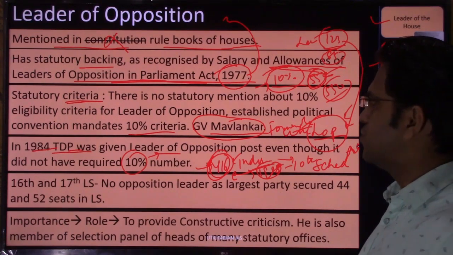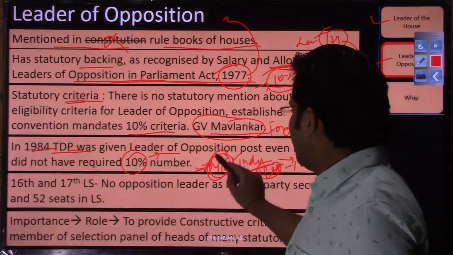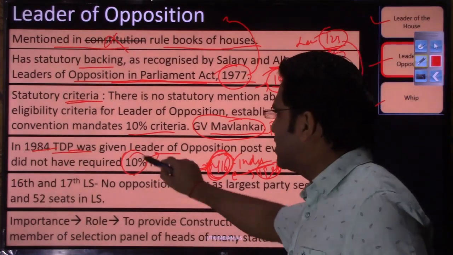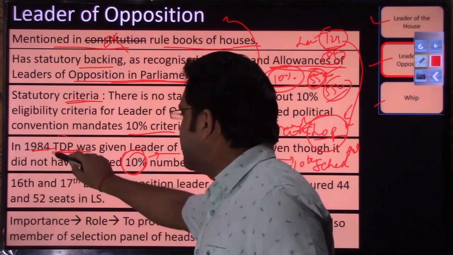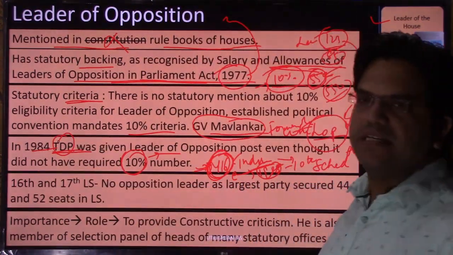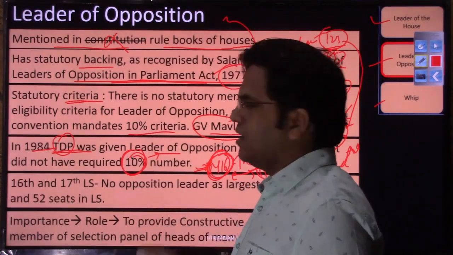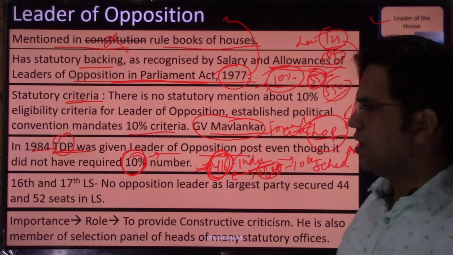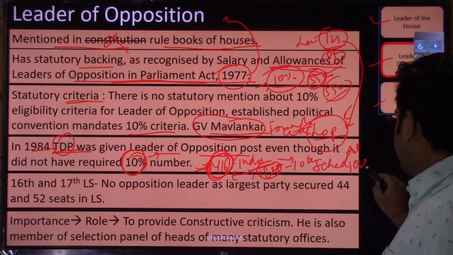Now coming back to this topic, in 1984 when a single party got 416 seats, you can expect that none of the other parties would be able to get this 10% of the seats, right? So in that case, Congress opened its heart, and despite TDP not being able to secure this 10% number, a TDP member of parliament was given the leader of opposition post. There have been times during Indira Gandhi's government when a party did secure this.